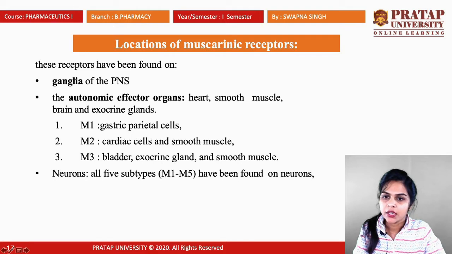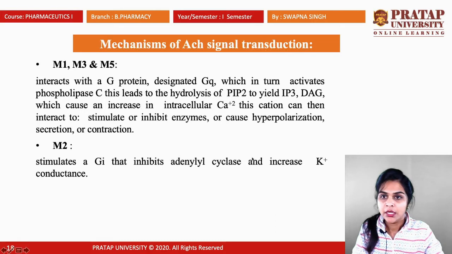Next is M1, M2, M3. M1 is present in gastric parietal cells. The M2 receptor is present in cardiac cells, that means in your heart, and in smooth muscles. The M3 receptor is present in the bladder, exocrine glands and smooth muscles. On neurons, all 5 subtypes, from M1 to M5, of the muscarinic receptor have been found.